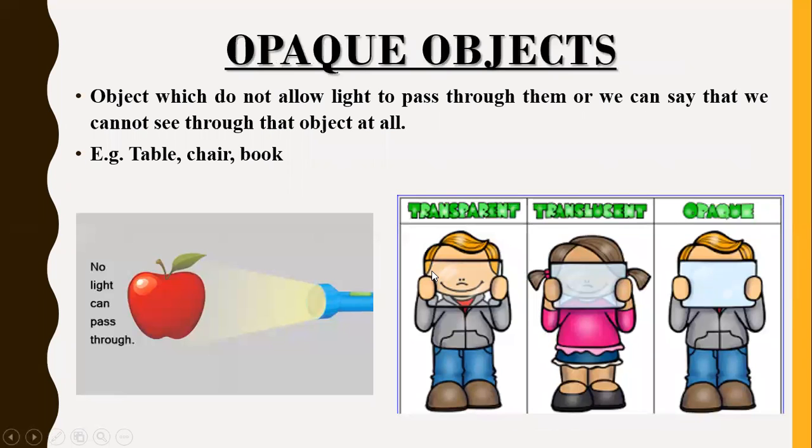Now let us understand about opaque objects. So what is an opaque object? An opaque object is basically an object which does not allow the light to pass through it, right? So we cannot see anything through that object, right? For example, apple, chair, book, anything around you. So you can compare transparent, translucent and opaque. You can see this child actually having a transparent object with it. So I can see the face very clearly. This is a translucent example.